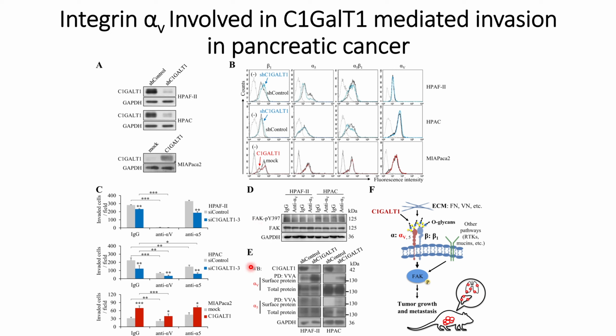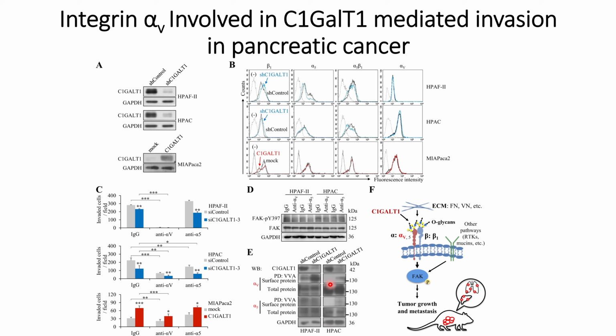And thereafter, they checked the glycosylation profiles using a pull down assay with the help of VVA lectin. What they see is that in the case of alpha V, there is a significant increase in the VVA signals, or Tn antigens, in the C1GalT1 knockdown for both HPAF2 and HPAC cell lines.